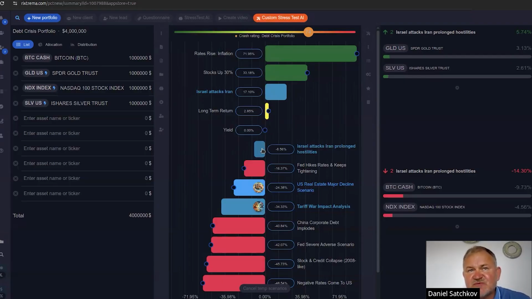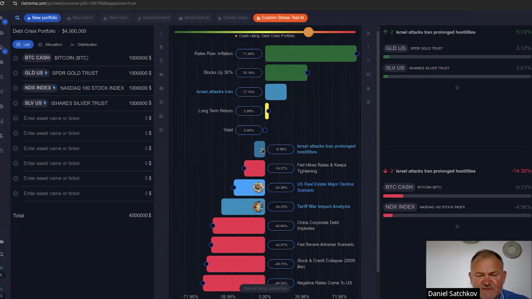The idea about risk modeling, again, is not to predict a specific scenario. It's to run a number of scenarios and understand what your portfolio is positioned for. And there's a certain risk in your portfolio where some assets are really exposed to some events, like Bitcoin here. It doesn't mean you have to sell it. All it means is that you have to be highly convinced that it will do well, that there's alpha assigned to it. That's the proper risk and investment management. You run a scenario, you understand what your vulnerabilities are, and then you look at the parts of the portfolio that are particularly vulnerable, and you examine your conviction.